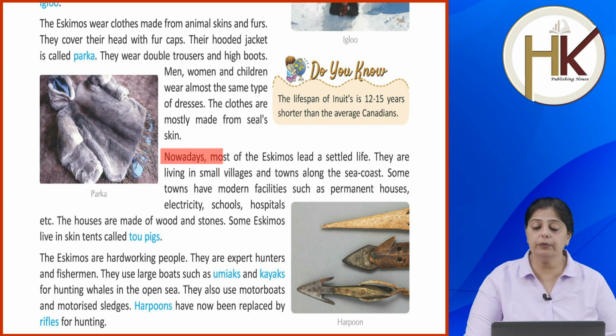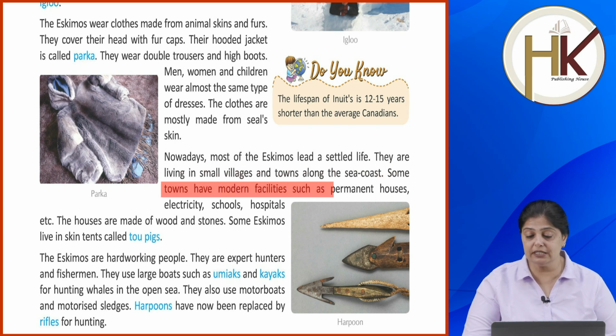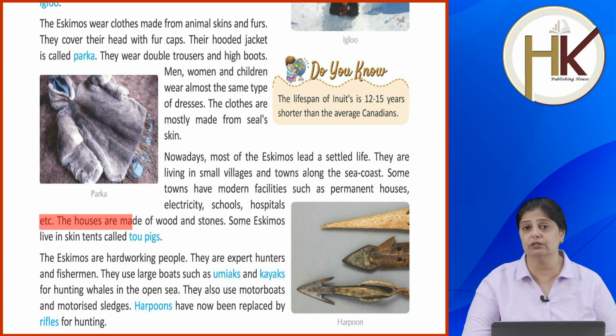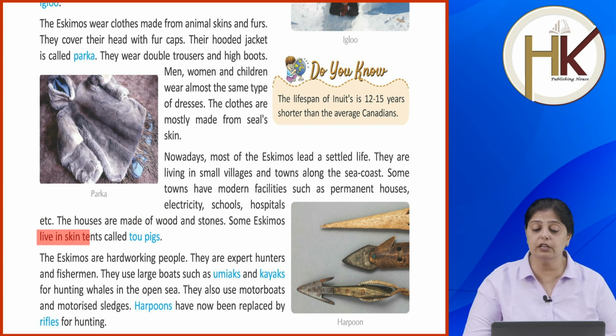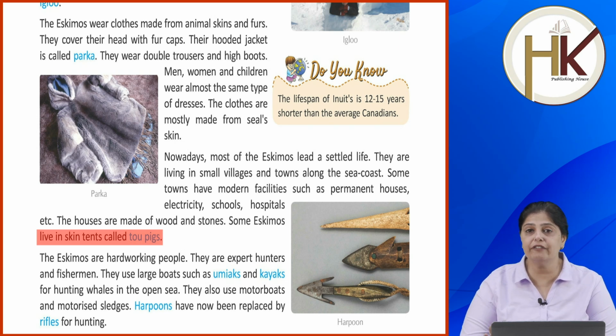Okay, nowadays most of the Eskimo lead a settled life. They are living in small villages and towns along the sea coast. Some towns have modern facilities such as permanent houses. Electricity is there, there are schools, there is hospitals, etc. The houses are made of wood and stone. Some Eskimos live in skin tents called topigs. Okay, so they have a very settled life.